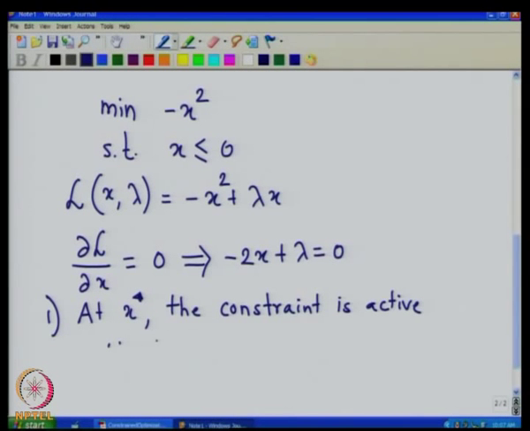Therefore, x star is equal to 0, because at x star, x star equal to 0 is an active constraint.